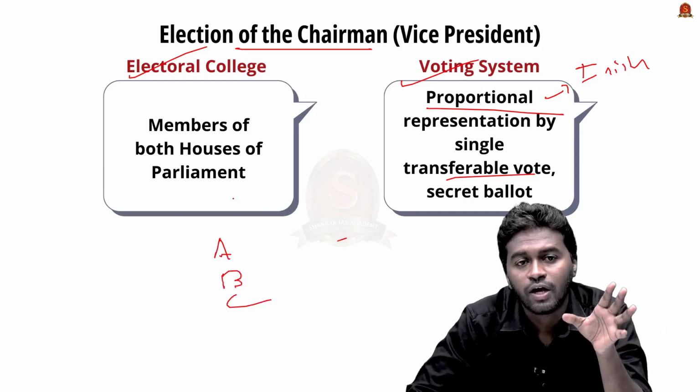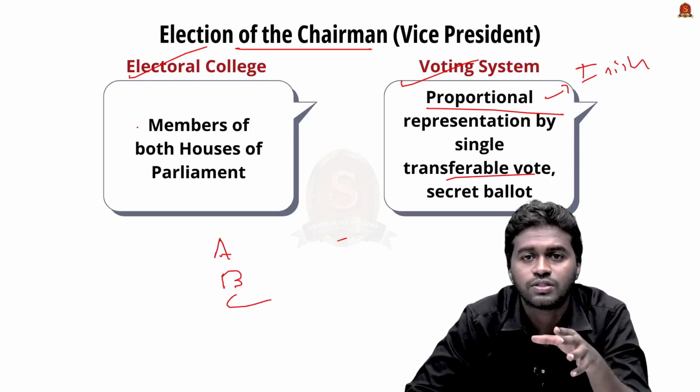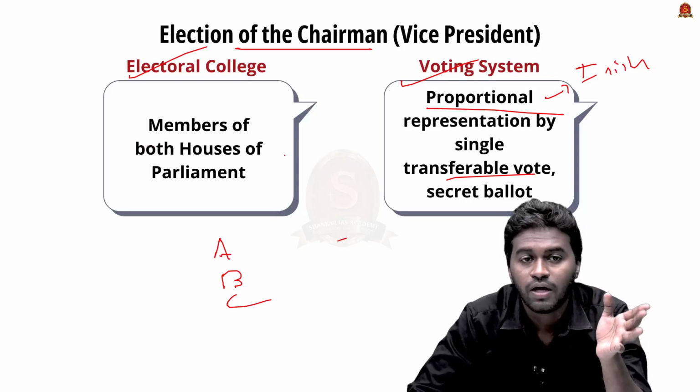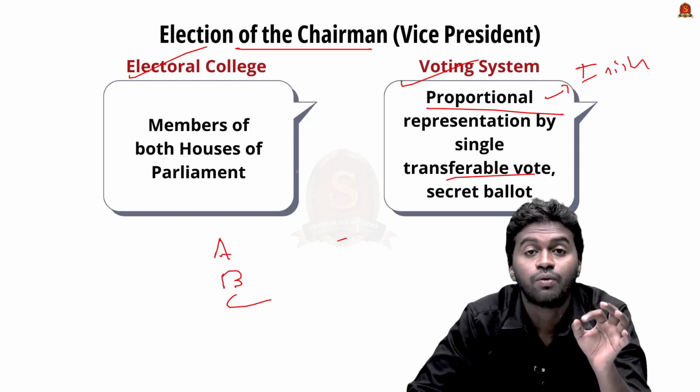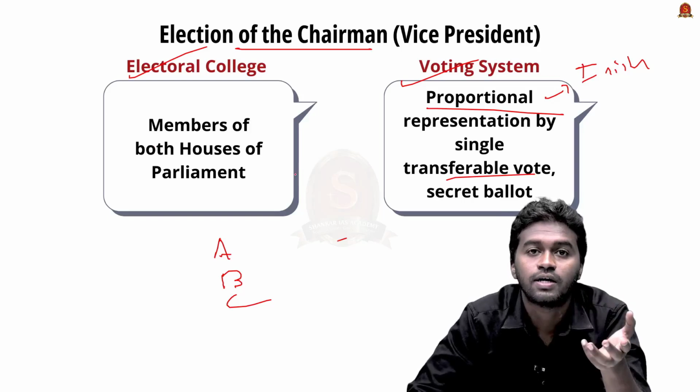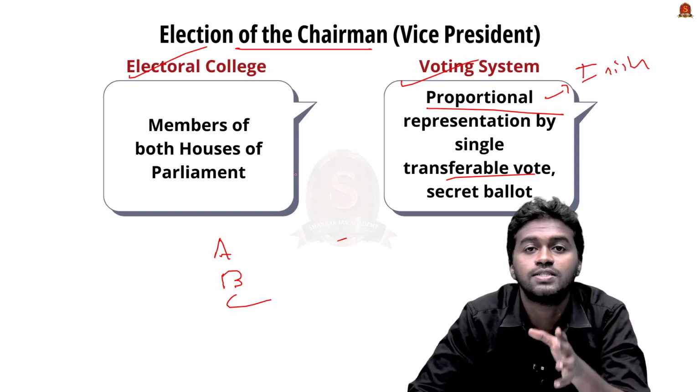And I already told you the Electoral College for this election will only have the members from Rajya Sabha and Lok Sabha, and therefore a person has to secure a particular quota of votes to be elected as the Vice President of India. How will we fix that quota?